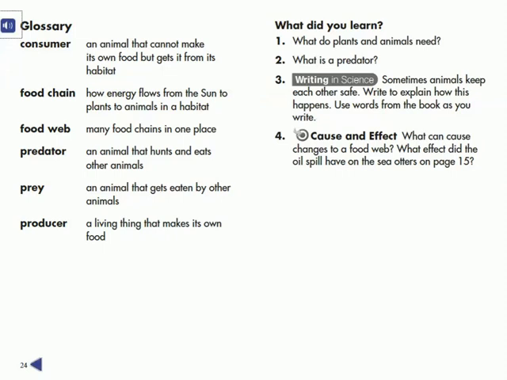Predator. An animal that hunts and eats other animals. Prey. An animal that gets eaten by other animals. Producer. A living thing that makes its own food.